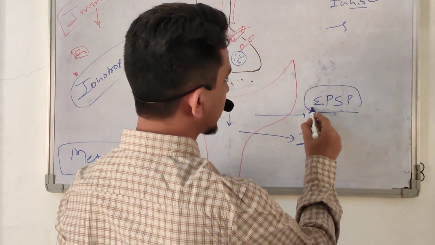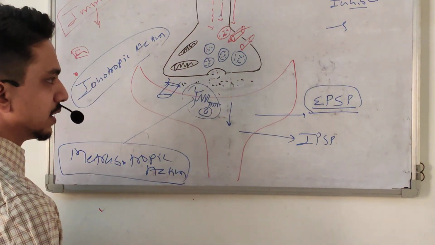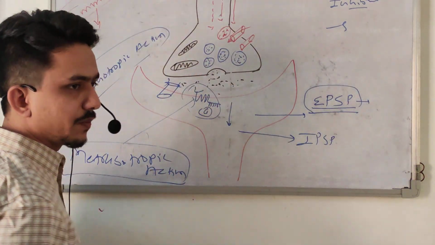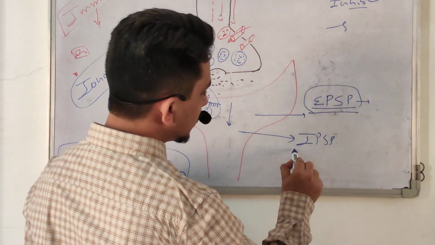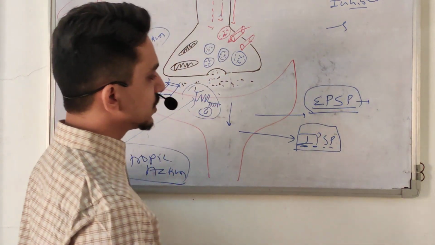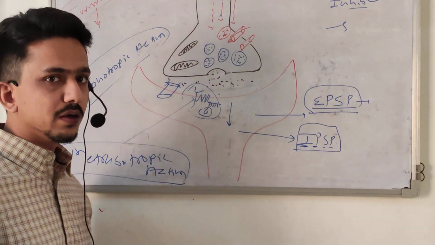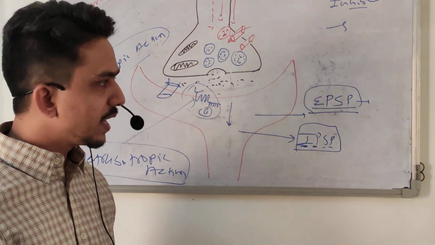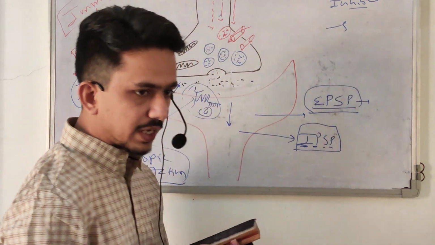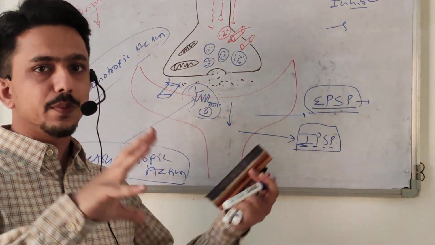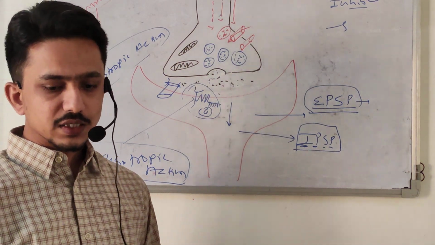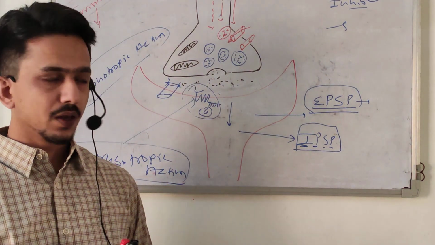If they produce an excitatory postsynaptic potential and it reaches the threshold value, they can generate a nerve impulse in the next neuron, or they produce an inhibitory postsynaptic potential, meaning they inhibit the postsynaptic neuron. Okay, we know one postsynaptic neuron gets multiple neurotransmitters from multiple axon terminals, so they produce summations.